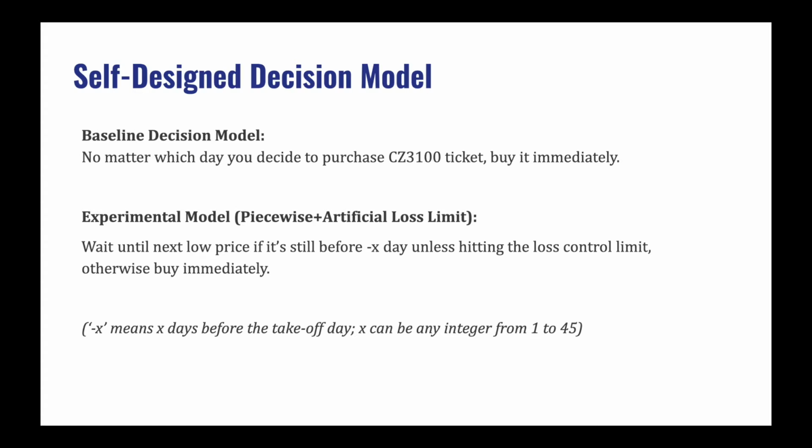The baseline model here is just buy the ticket immediately no matter when you decide to buy it. The experimental model implements the following strategy. Wait until next low price if it's still before minus X day unless hitting the loss control limit. Otherwise, buy immediately. Here, minus X means X day before the takeoff day. X can be any integer from 1 to 45.